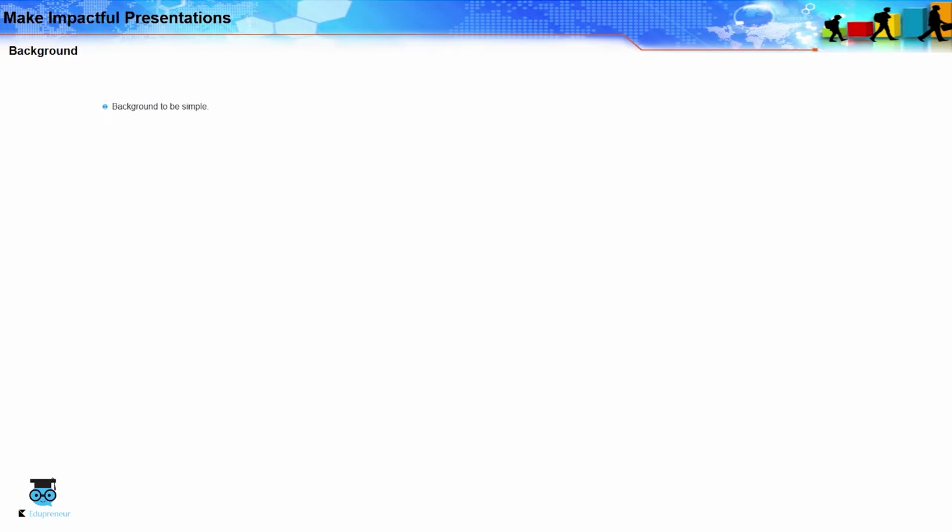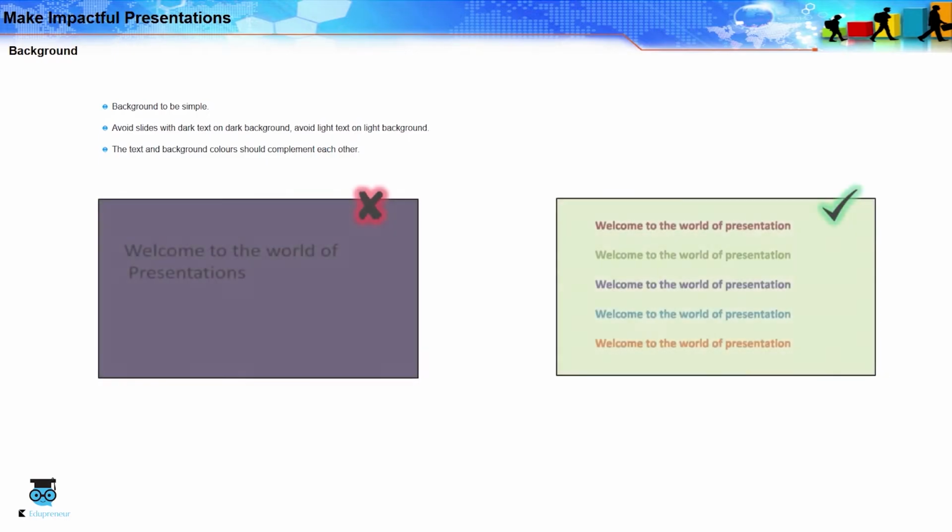Background should be simple. Avoid slides with dark text on dark background and light text on light background. The text and background colors should complement each other.